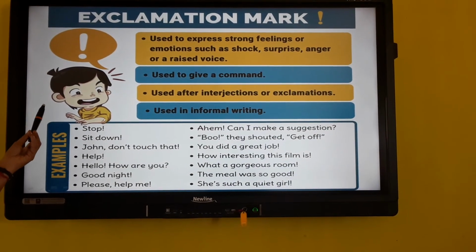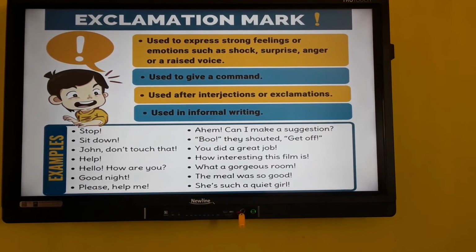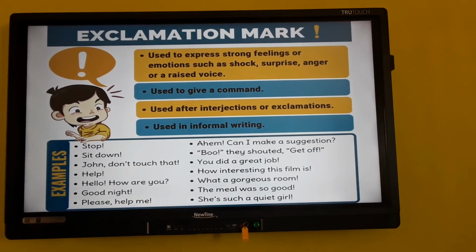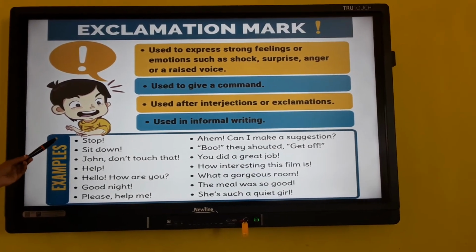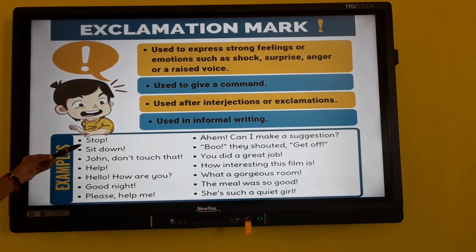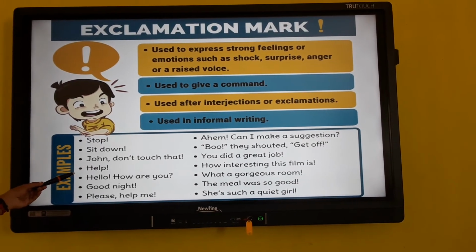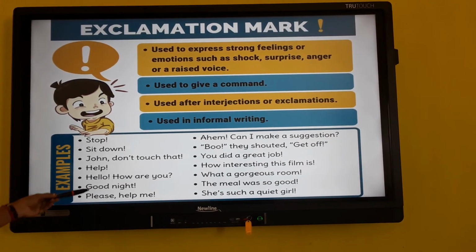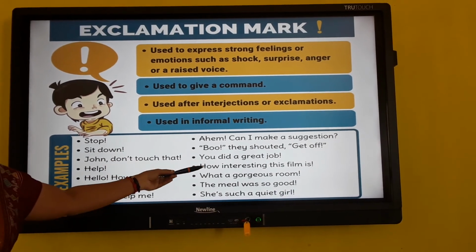So when should we use an exclamation mark? An exclamation mark is used to show strong feeling. After interjections, such words as alas, wow, we can use an exclamation mark. And we can use an exclamation mark after imperative sentences, after commands. Stop! Sit down, John! Don't touch that! Help! Hello! How are you! Good night! Please help me! So like that imperative sentences also you can use exclamation marks. And these are the exclamatory sentences.